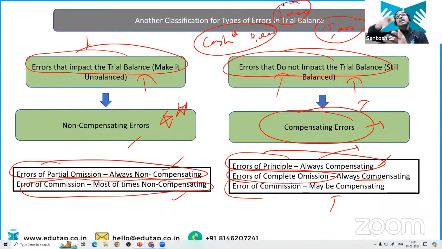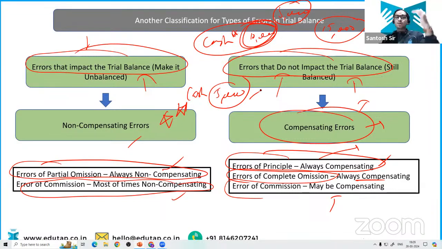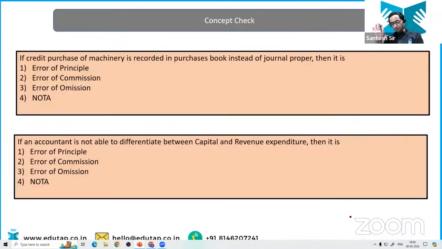But in another transaction, he has made another mistake, and in that mistake he over-debited the cash account by 5,000. So in this mistake he under-debited, and in this mistake he over-debited. So these two errors have compensated with each other, so there will be no effect on the trial balance. So sometimes error of commission may be compensating, but most of the time they will be non-compensating.